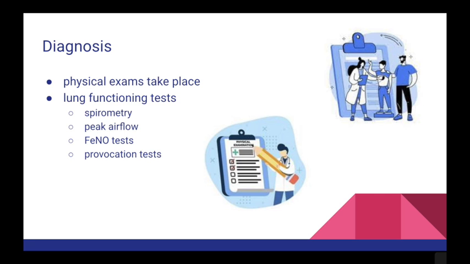There are many different ways to diagnose asthma. Physical exams usually take place where the doctor will look at the patient's eyes, ears, nose, throat, chest, and lungs. And if the doctor thinks the patient has asthma, more lung function tests may take place, such as spirometry, peak airflow, FeNO tests, and provocation tests.